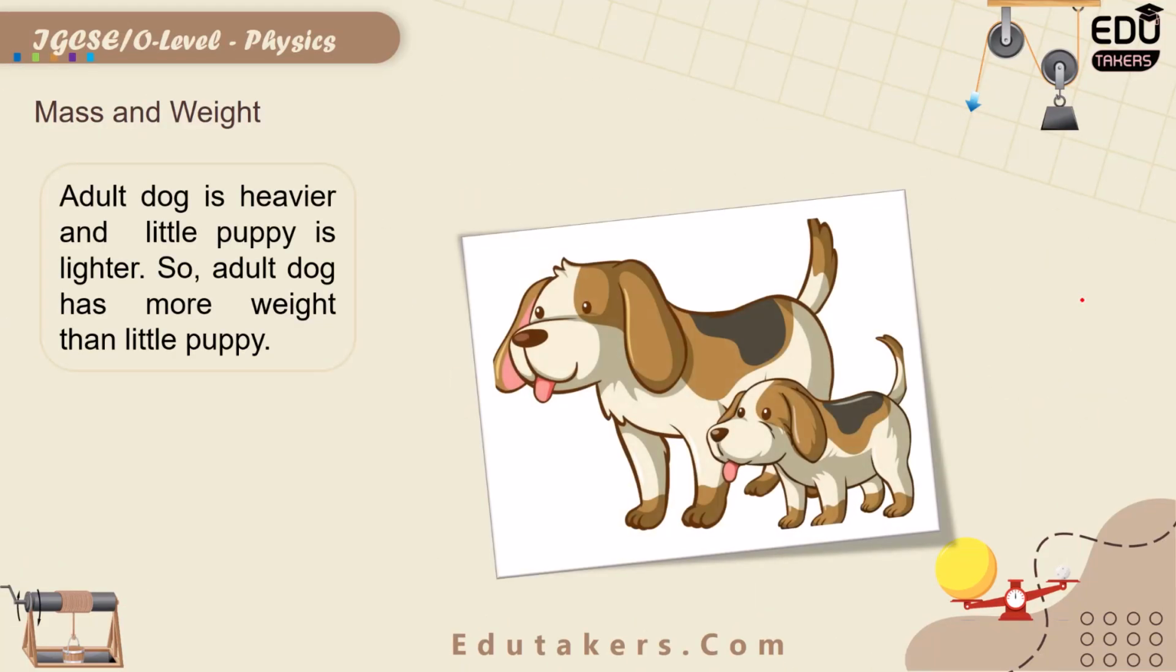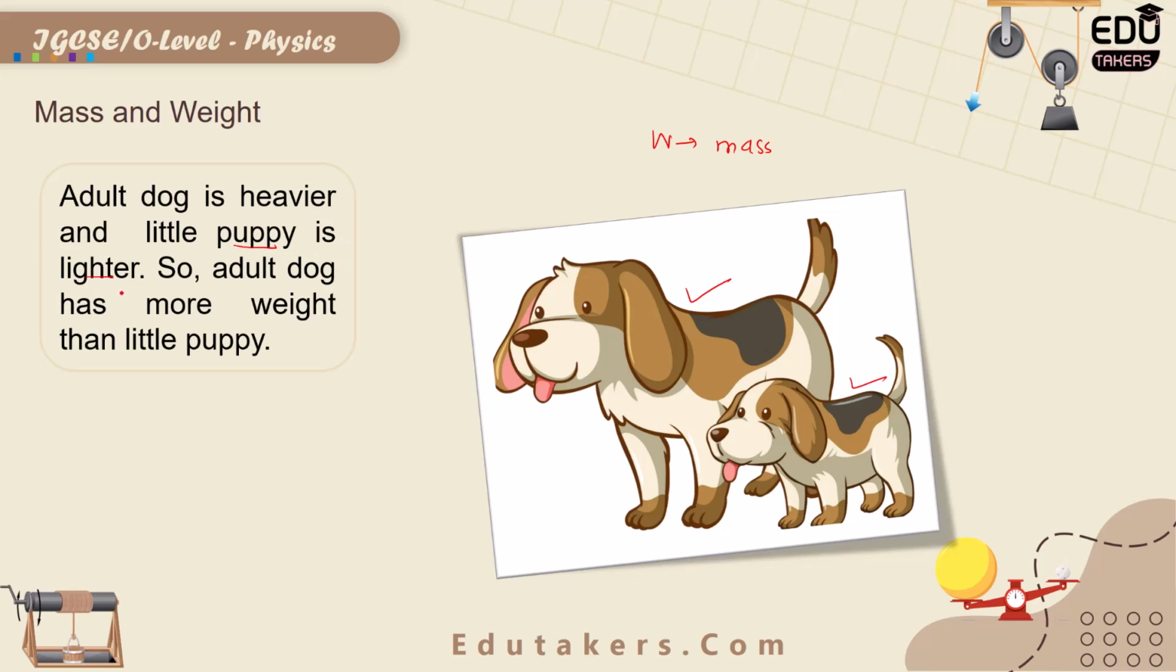Here you can see that there is an adult dog and a little puppy. Both of these have different weight. It is because the weight depends upon the mass. The mass of the adult dog is larger as compared to the mass of the little puppy, due to which the weight of the adult dog would be heavier as compared to the little puppy. It is given here, the adult dog is heavier and the little puppy is lighter.